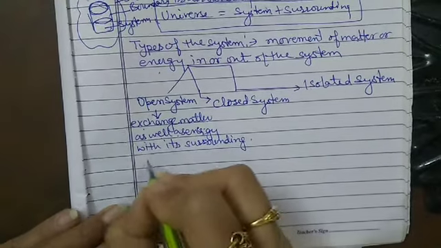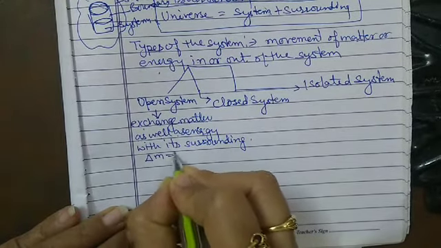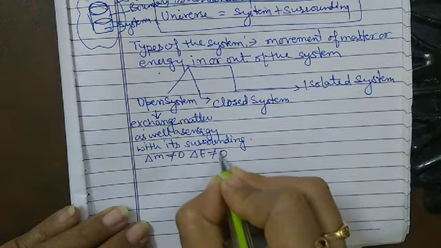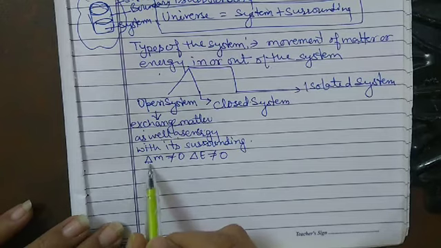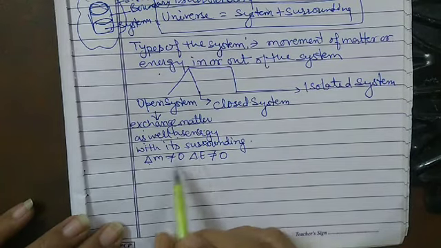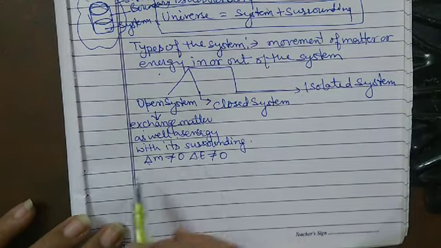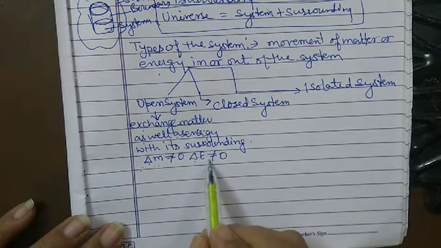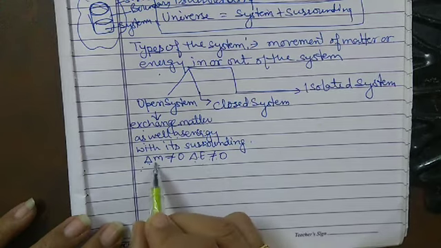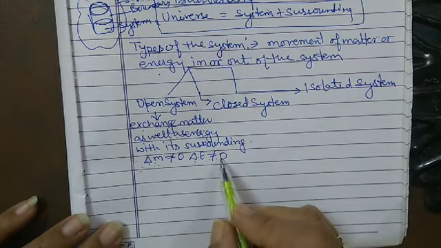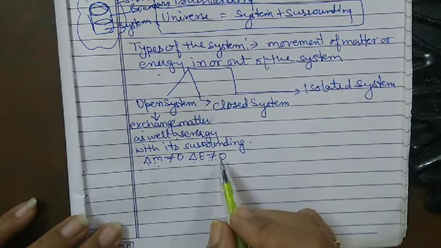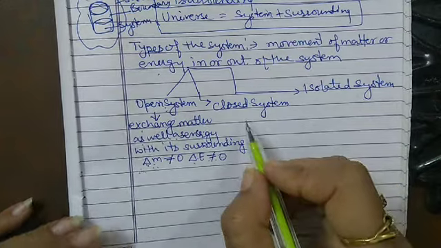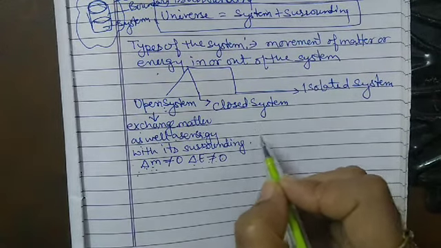So for an open type of system, the change in mass is not equal to 0 and the change in energy is not equal to 0. Here delta shows the change. Delta is the term which is used for a change. So delta m is the change in the mass and delta E is the change in the energy. So change in the mass as well as change in the energy is not equal to 0 in case of the open system. Now come to the next topic, and that is the closed system.